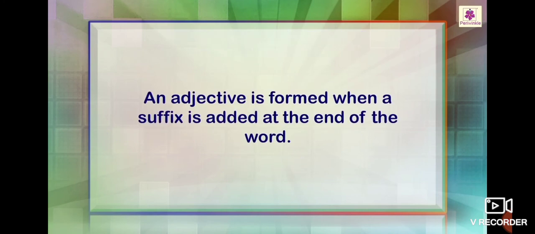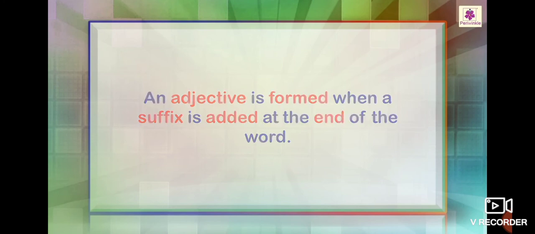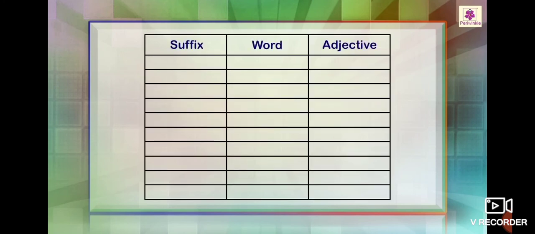Did you know an adjective is formed when a suffix is added at the end of the word? Let us learn more about it. Some adjectives end with suffix y or ly. For example, silk, silky. Friend, friendly. Some adjectives end with suffix able or some. For example, enjoy, enjoyable. Trouble, troublesome.